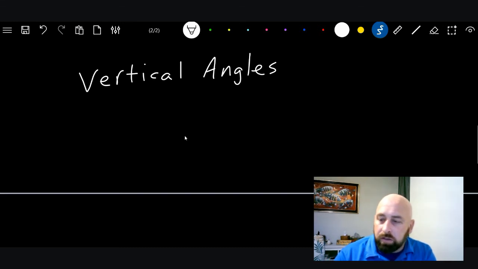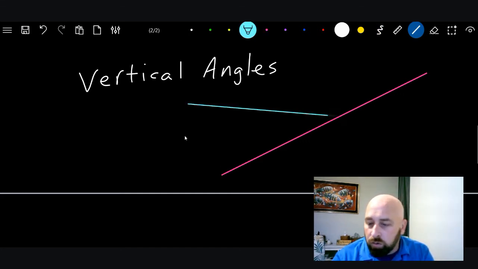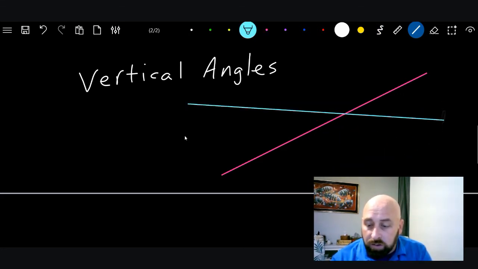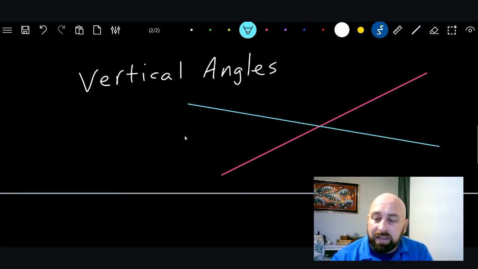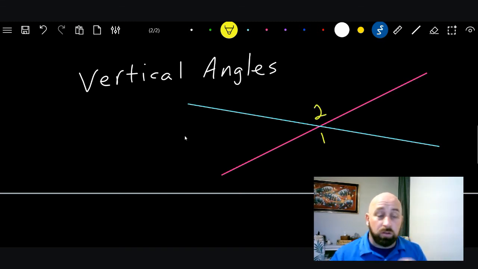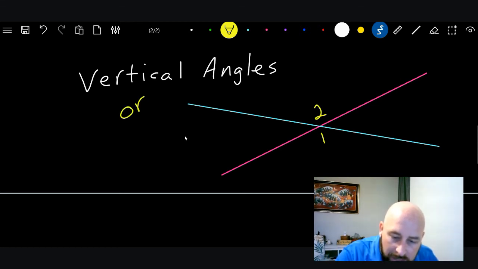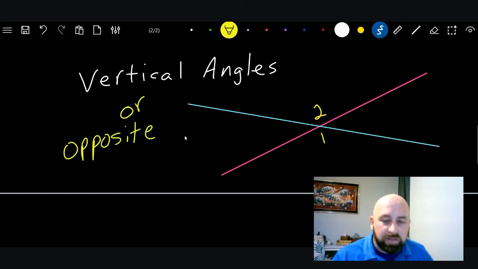This one's interesting because what you do is you take a line and you cross that line, you intersect with another line, okay? And this angle that's formed, we'll call this angle 1 and we'll call this angle 2. The angle that's opposite, these are also called opposite angles. So you can call them vertical angles or opposite angles. Typically in geometry, they're called vertical. But that doesn't mean they have to be vertical. Some people get confused by this.